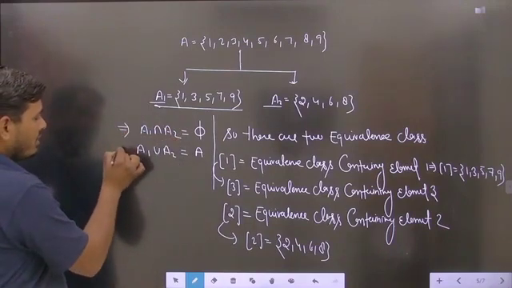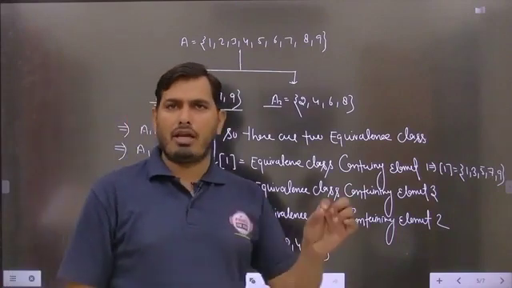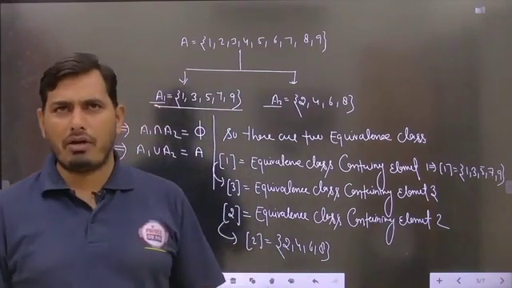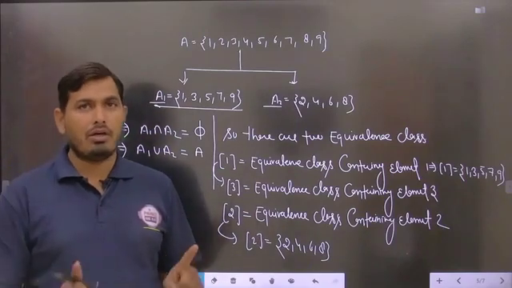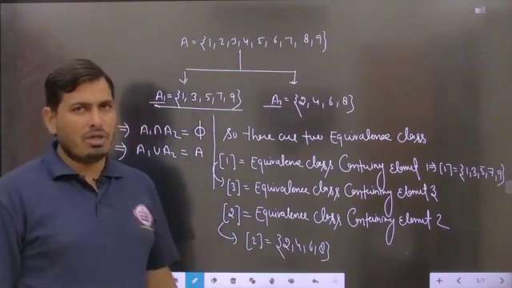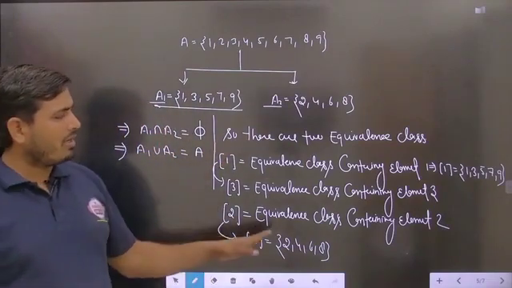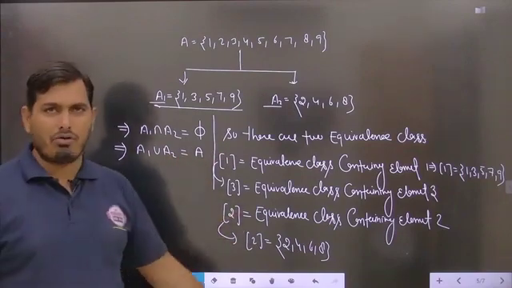Their intersection will be equal to phi, their union will be equal to A, and all the elements of A1 are related to R, and similarly all the elements of A2 are related with R, but no element of A1 is related to A2. So these types of classes you can make are known as equivalence classes, and you can see the representation part also. Is it clear?